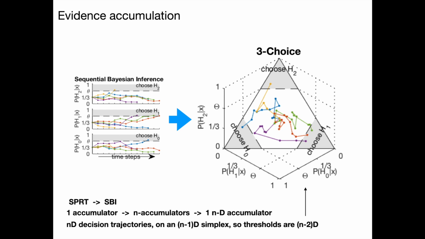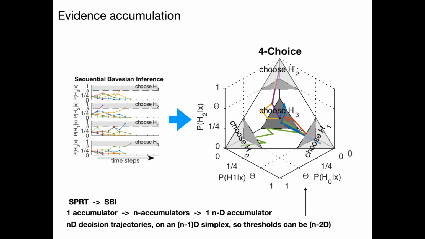In this case, it's a triangular plane. But where it gets really interesting is that the decision thresholds gain dimensions as well. So the decision thresholds become n-2 dimensional. In this case, a line, 1-dimensional. Because we're using sequential Bayesian inference and then using those values as spatial coordinates, this extends naturally to n alternatives.